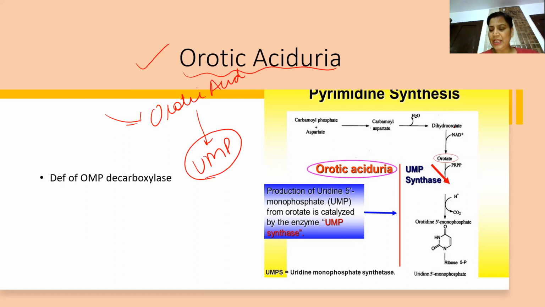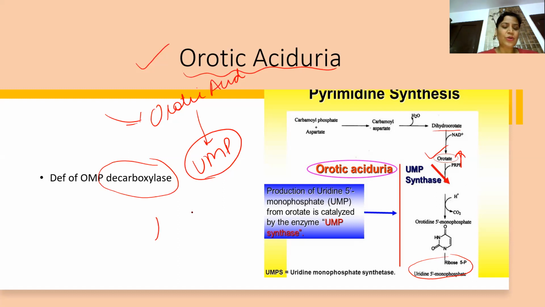You can see carbamoyl aspartate, dihydroorotate, orotic acid, and here orotate decarboxylase forms this UMP. Deficiency of orotate decarboxylase leads to accumulation of this orotate, leading to orotic aciduria.